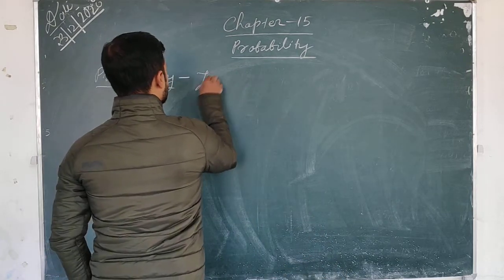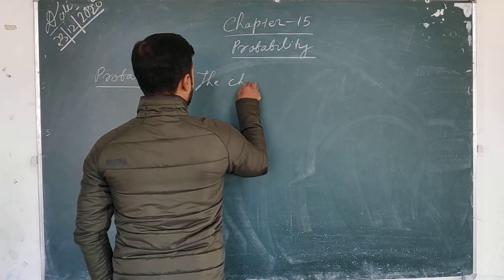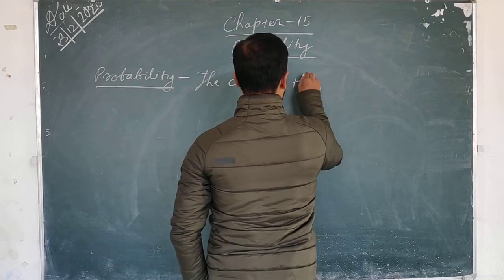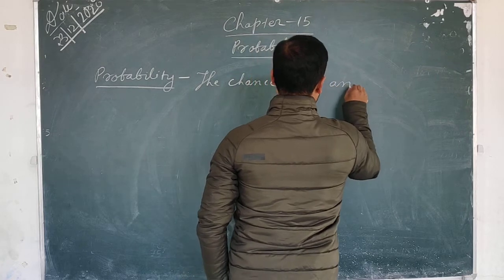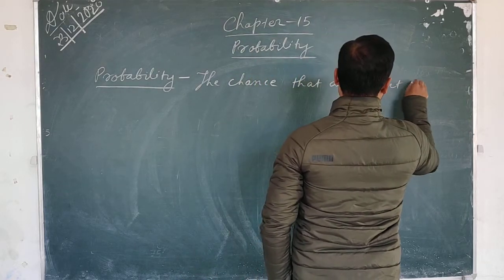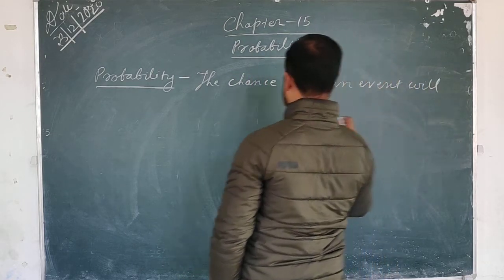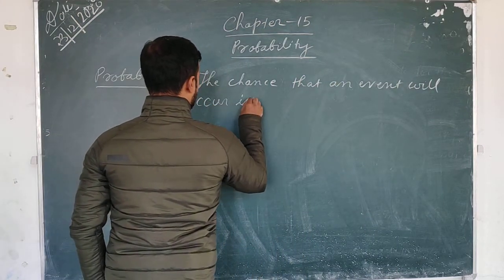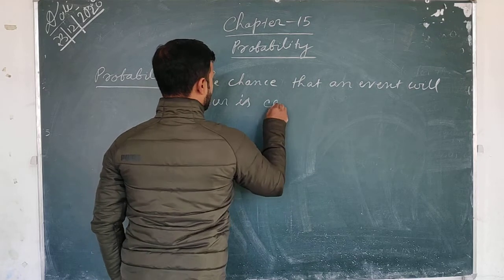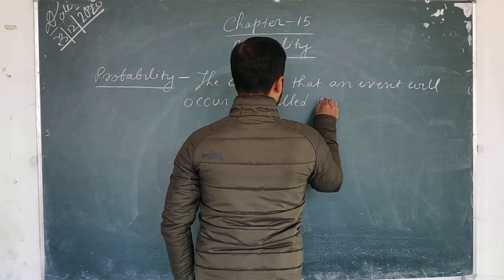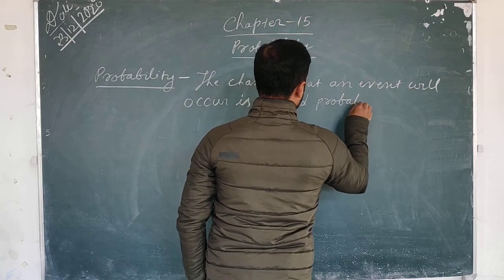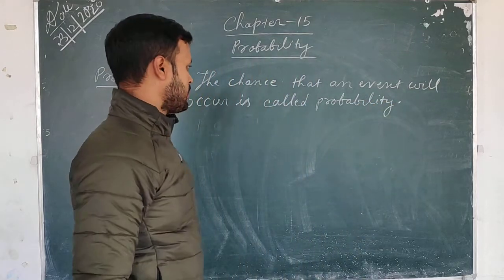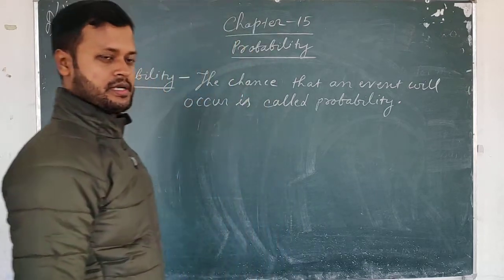The chance that an event will occur is called probability. Okay.